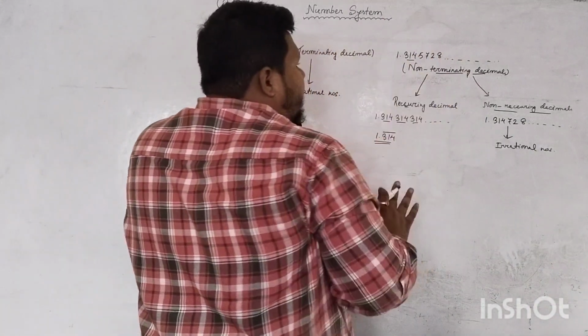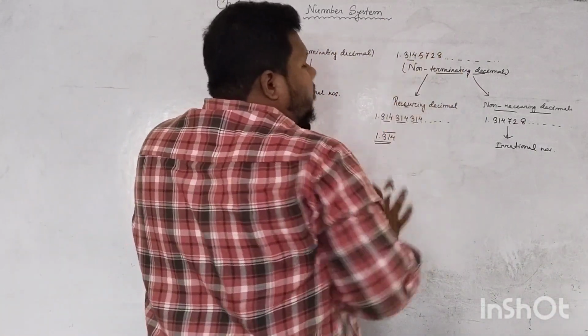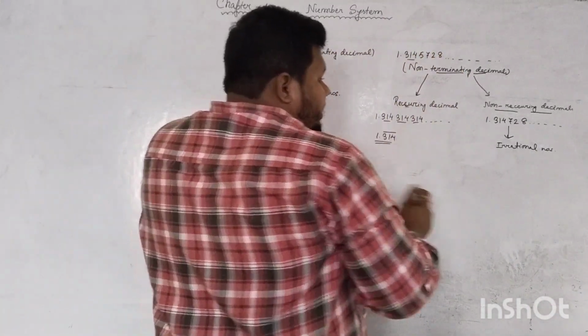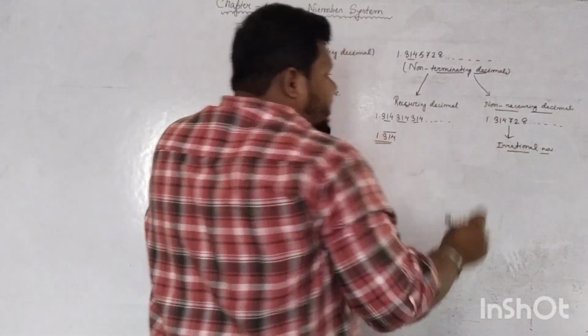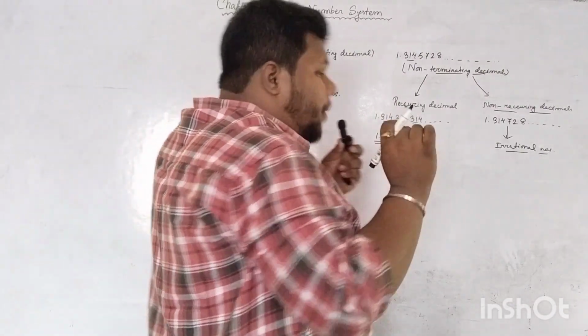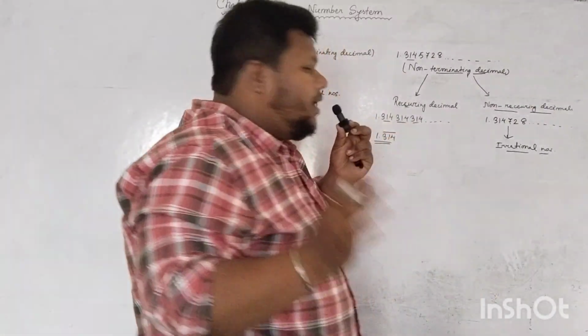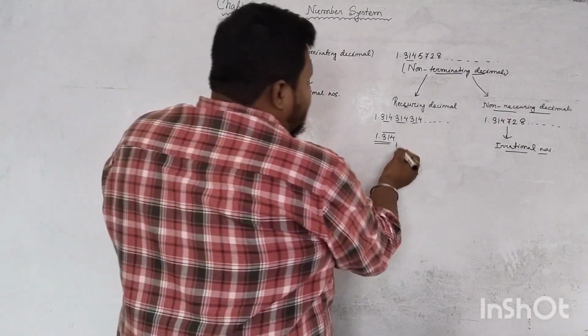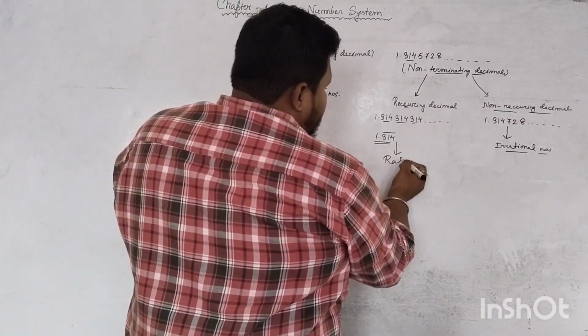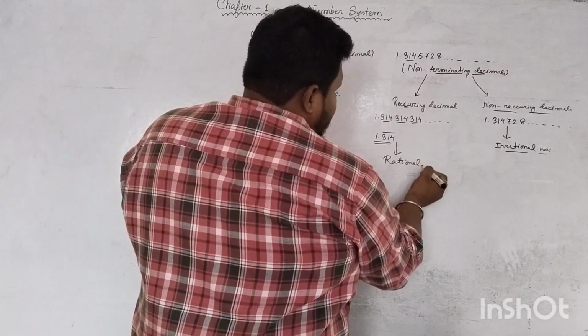If it is non-terminating, you always check whether the digits are repeating or not. If the digits are not repeating, then it is surely an irrational number. If it is non-recurring, then it is surely an irrational number. But if the digits are repeating, then we can convert it into a rational number. So it is known as a rational number.